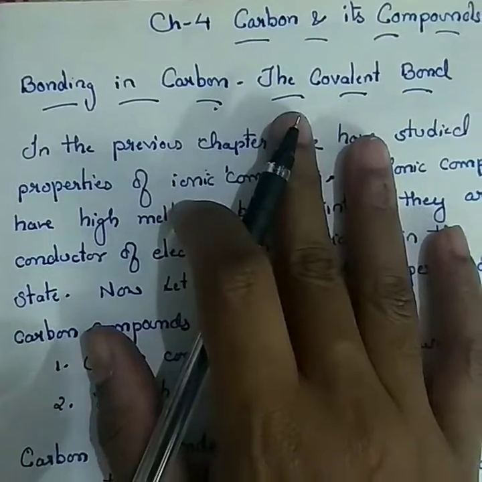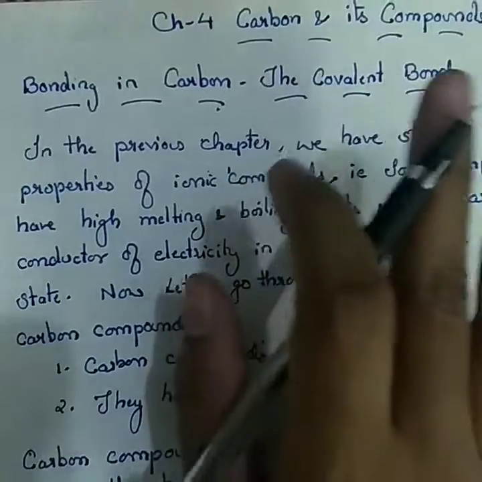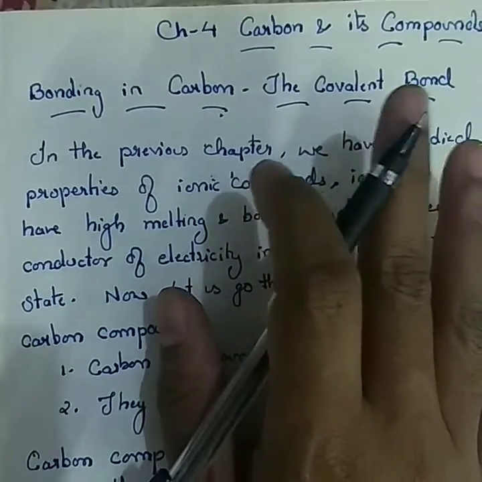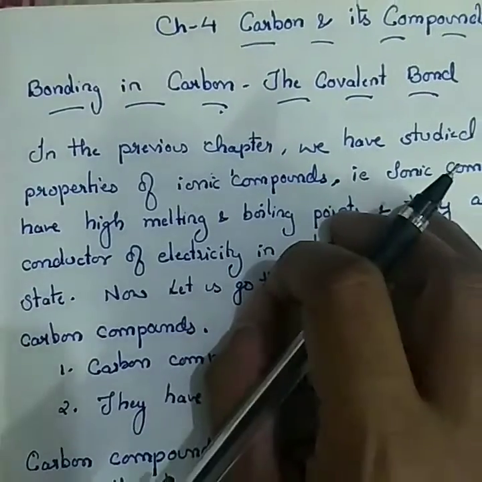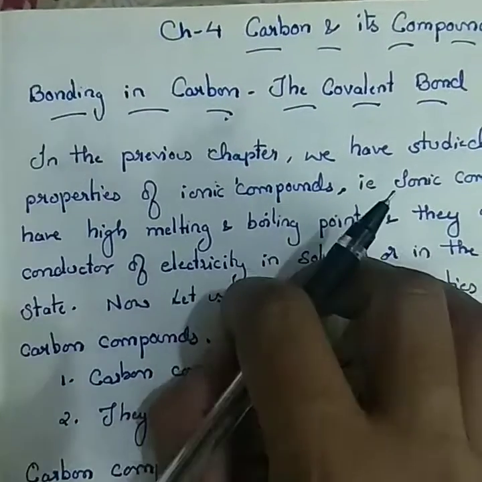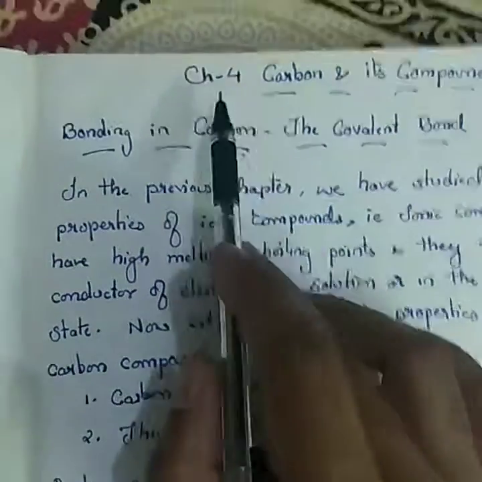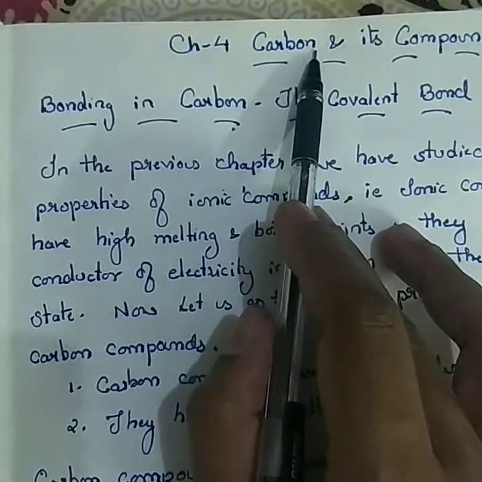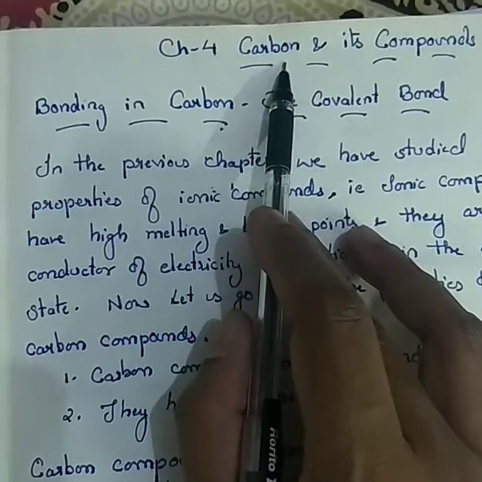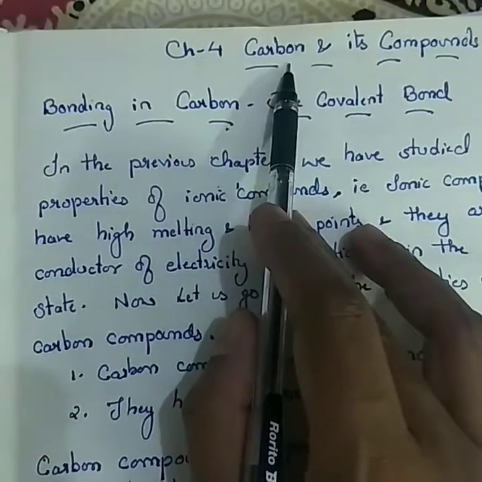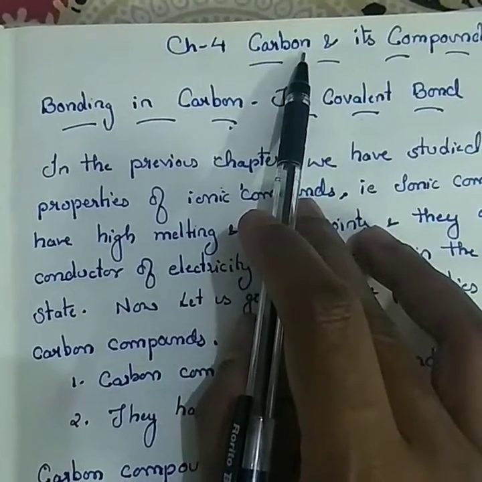Before starting the chapter, we shall discuss that many of the things which we use are made up of carbon. Whether it is a toothpaste or a toothbrush or food or the clothes which you wear or the medicines which you eat, all are made up of carbon. The question arises, why can carbon make such a huge number of compounds? You are going to get the answer to this question in this chapter.